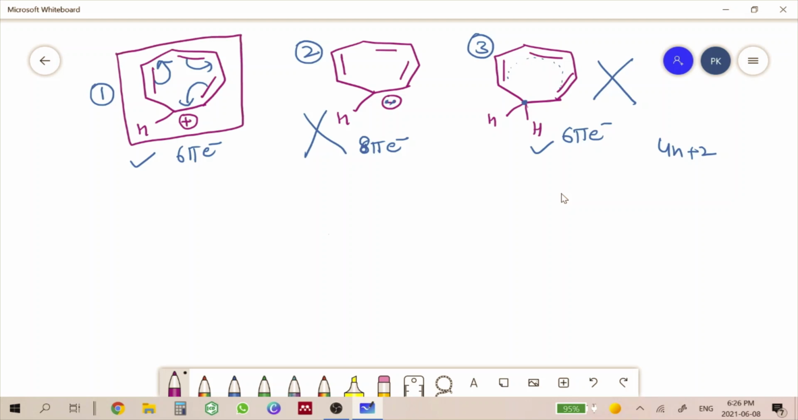So I hope now you can compare all the compounds and tell whether they are aromatic or not, because in exams these types of questions are asked where all the cations, anions and neutral compounds are compared, and you are asked to tell which compound is aromatic in nature, and you have to explain the reasons why one is the aromatic compound and the other is not.